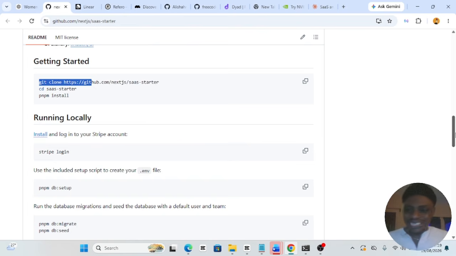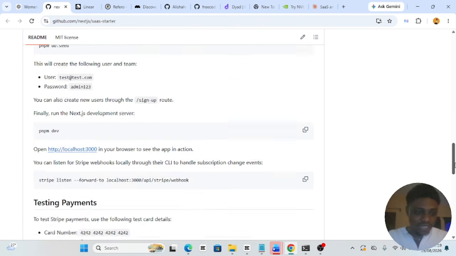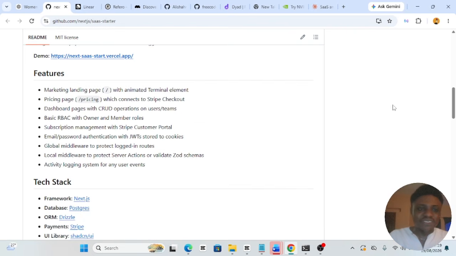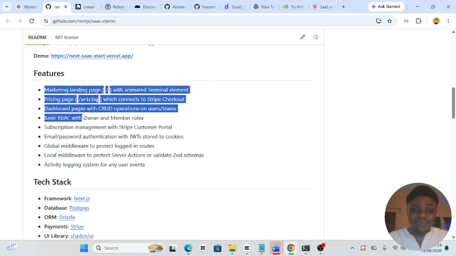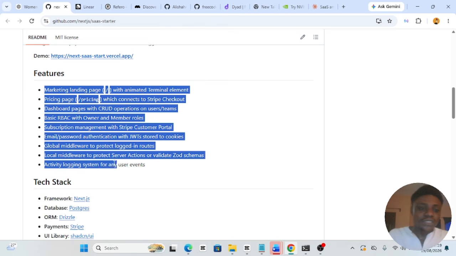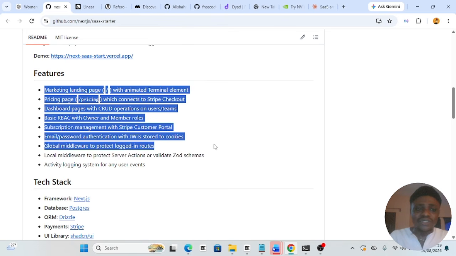Okay. So the features this particular repo has when you install it are, for example, a marketing landing page, a pricing page, a dashboard page, subscription management with Stripe if you want to use Stripe in your software, email password authentication, and there are a lot of things it does have that probably are not even mentioned here. I've used it and I see the skills it has; they are enormous.